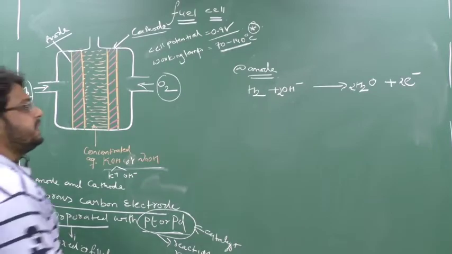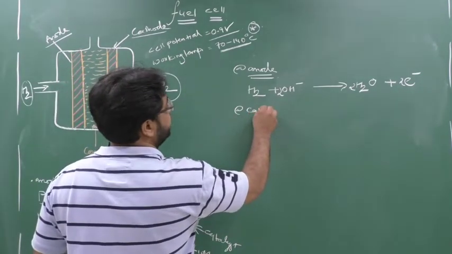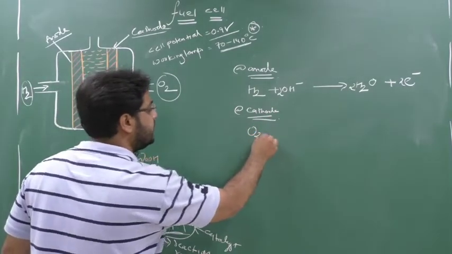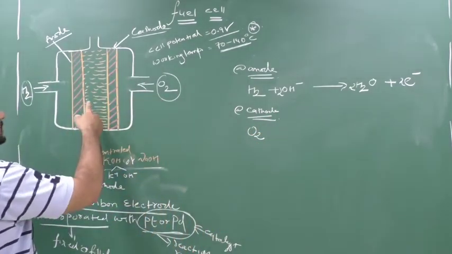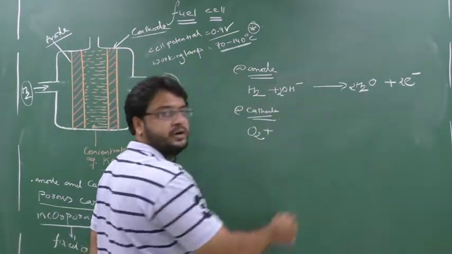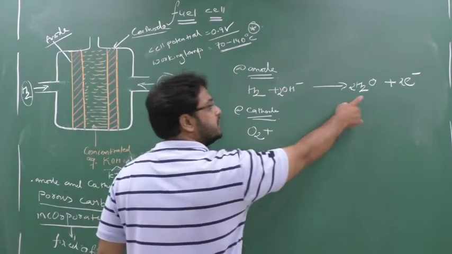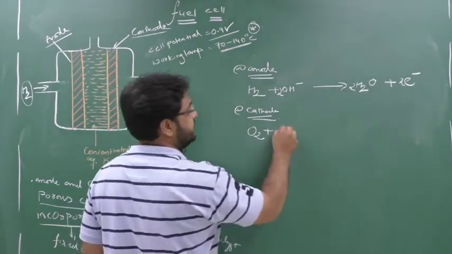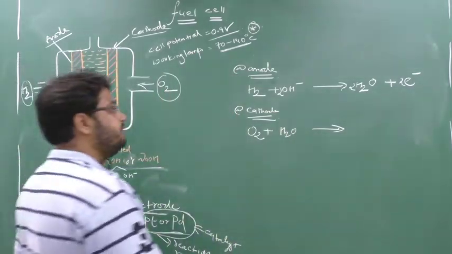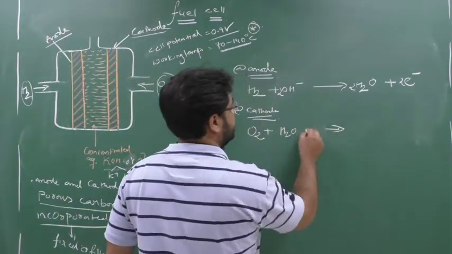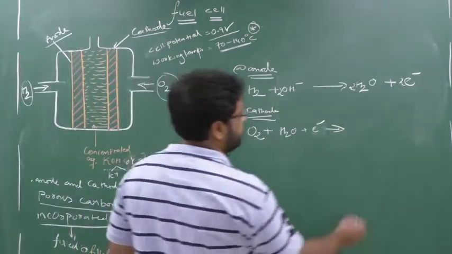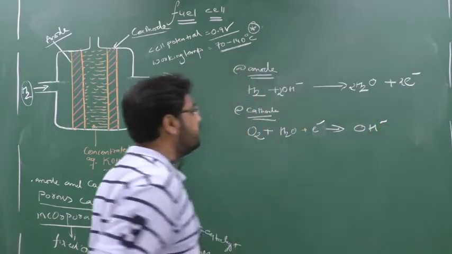Clear? Now what happened at cathode? You have to remember this reaction. At cathode, who is entering? O2. As and when O2 enters the cathode, it will directly react with the water which is formed at the anode. So it will react with what? Water. And you know it is a cathode, so it will gain electron. It is a cathode means what? It will gain the electron and forms what? OH minus. It will form OH minus.